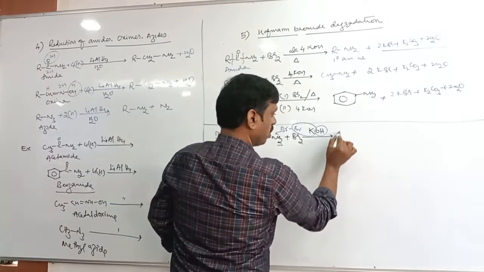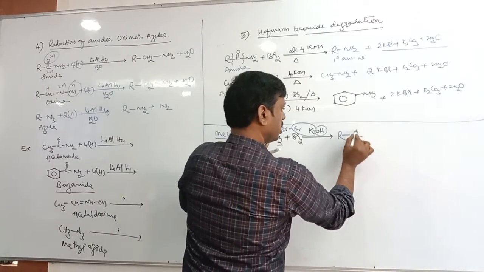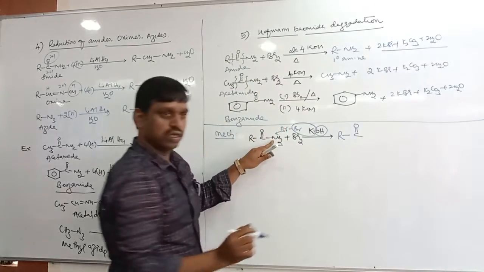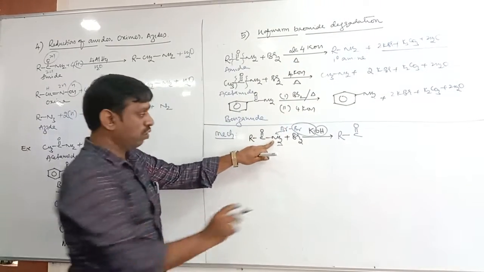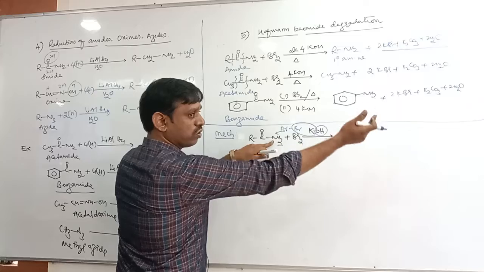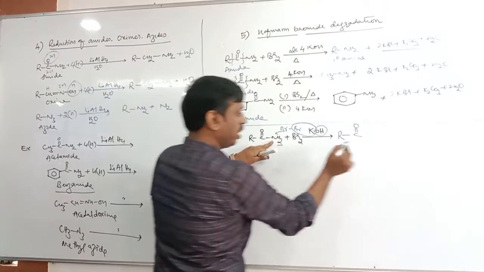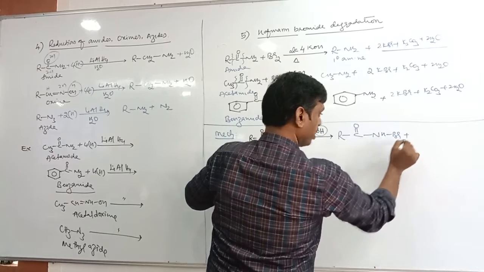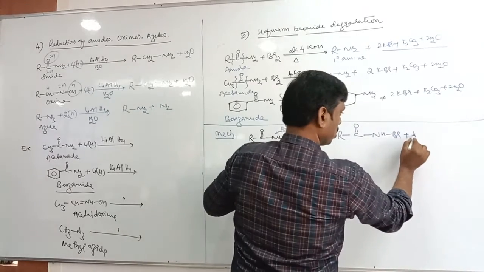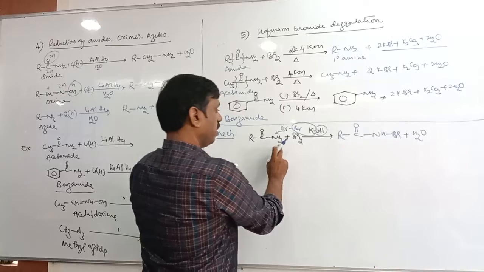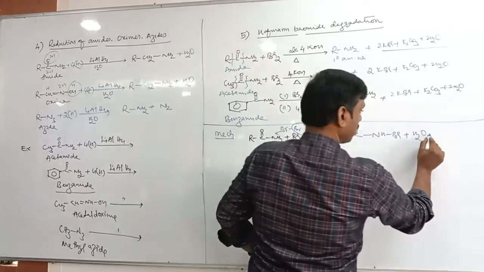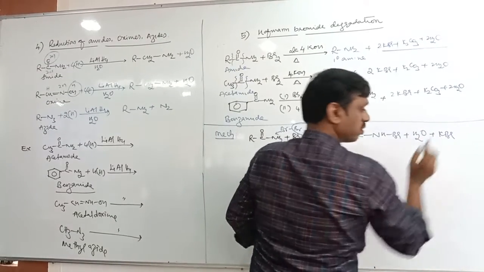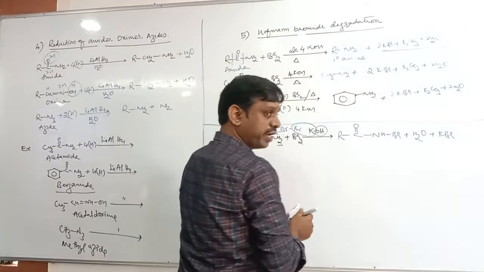So R, C double bond O stays as it is. There were two hydrogens; one hydrogen and one OH leave as water, and one Br is substituted here, plus one water molecule and one KBr. Okay, this is the first intermediate.